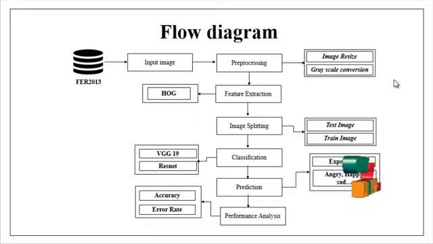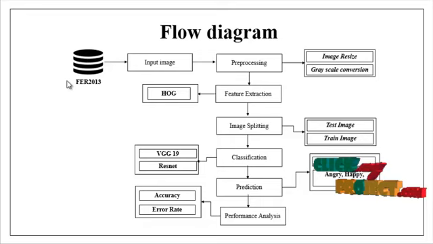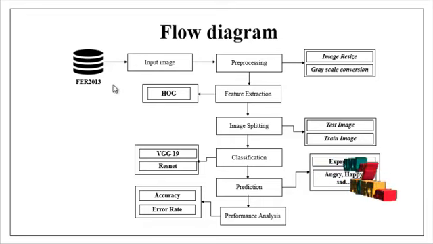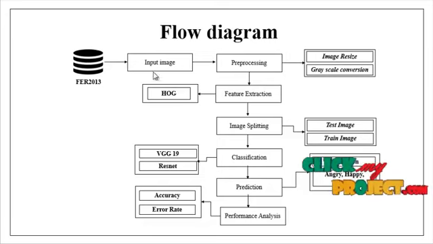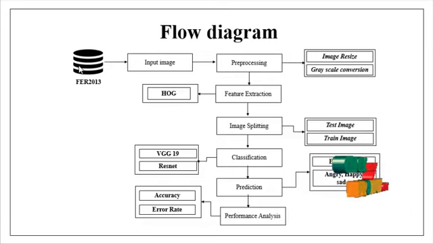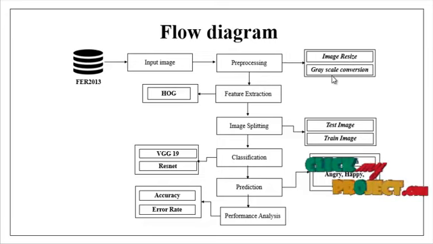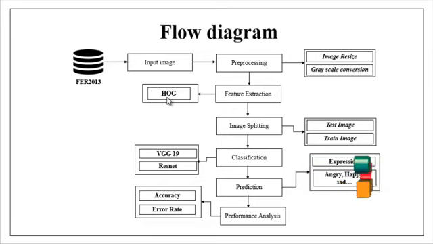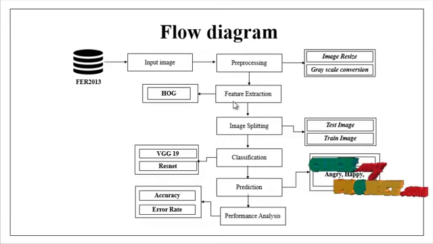Then we are going to discuss the flow of our project. We collect a data set, which was collected from some data set repositories. We can choose one input image from our data set. The chosen input image is carried to the pre-processing step. Here we resize the original image and do grayscale conversion. The pre-processed image is carried to feature extraction. Here we implement HOG, histogram of oriented gradients. With the help of this we can extract features.